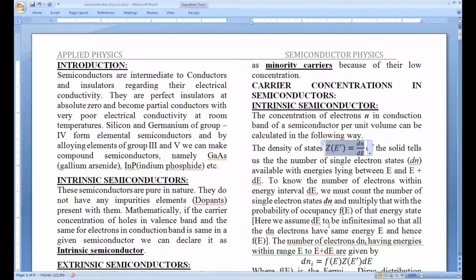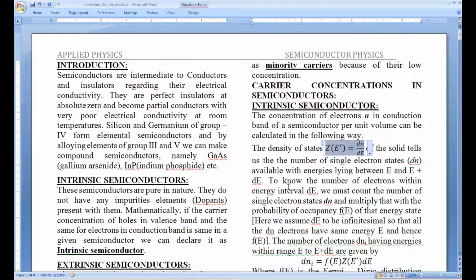So here we proceed in a similar manner. We'll first try to find out what are the allowed states inside the given band. In our case, the classroom is nothing but the conduction band of the solid. So that conduction band has some limits. The conduction band may have a conduction band edge EC, and it may extend up to some top level which is not known to us.